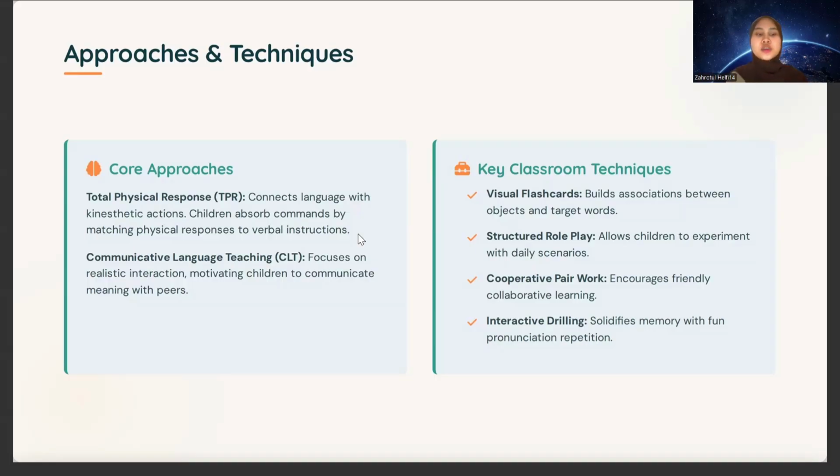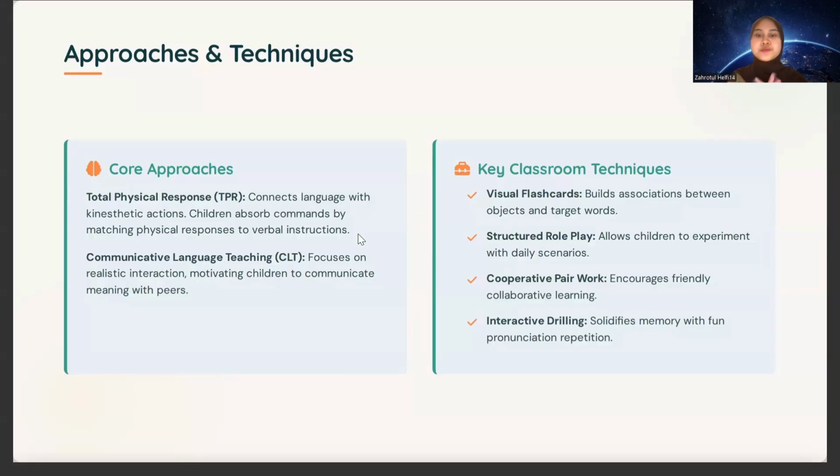Okay, the second one is communicative language teaching, CLT. The CLT that I know is like when we give material or context in the class like a real life situation, and the student can imagine what they learn in the class. It's like, yeah, a real life situation.